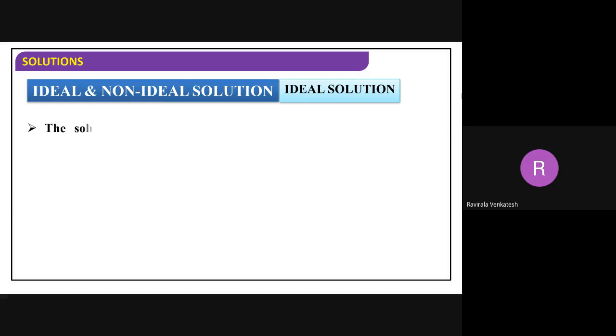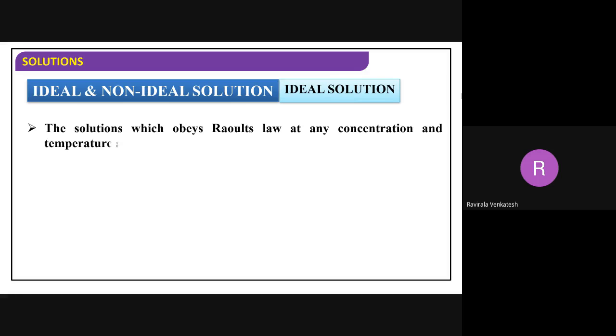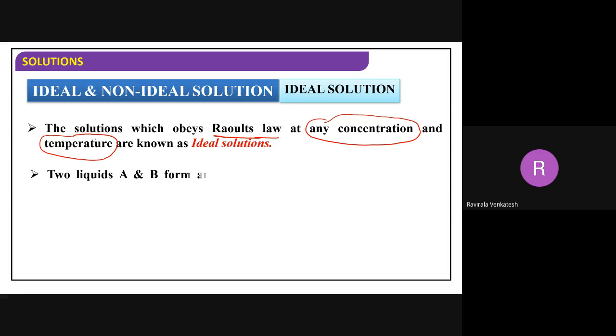First of all, that was the definition, and then we'll see the formula of Raoult's law. Solutions which obey Raoult's law are called ideal solutions. They have to obey it at any concentration and at any temperature. If they obey Raoult's law at any temperature and any concentration, they are called ideal solutions.